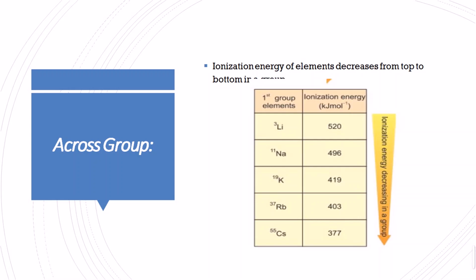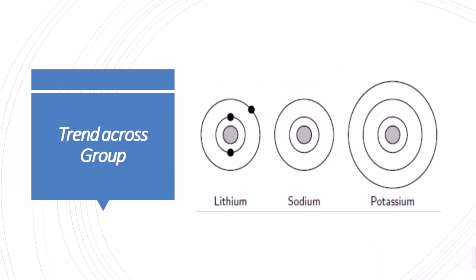The number of shells increases in the groups, and also the attraction between the nucleus and the electrons becomes less. So less energy is required to remove the electron from the outermost shell. Here is a trend in the group: lithium, sodium and potassium. Here is a comparison between three atoms, showing how the number of shells increases in the group, and how the amount of energy decreases.